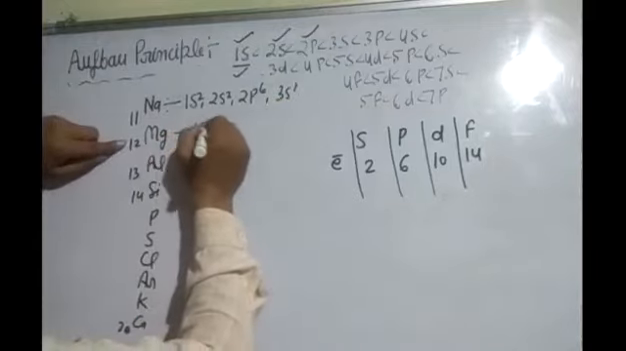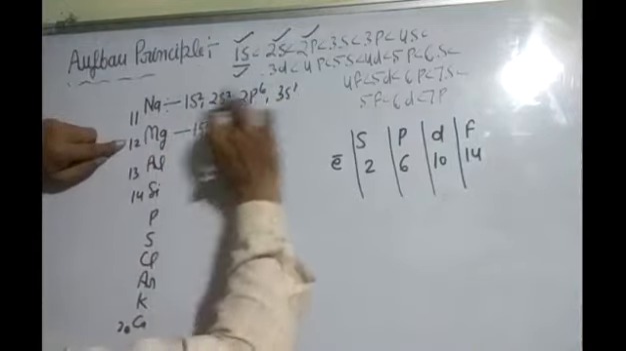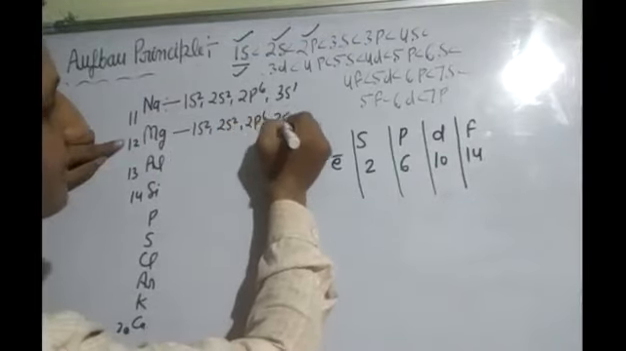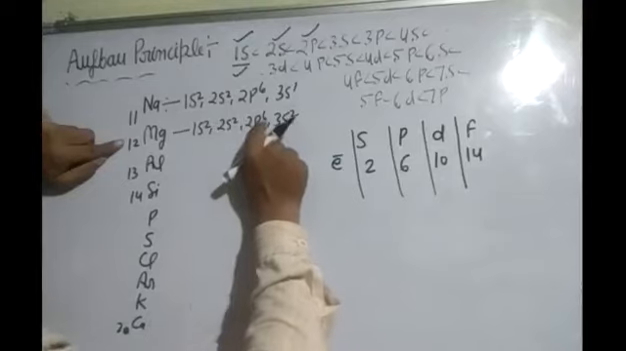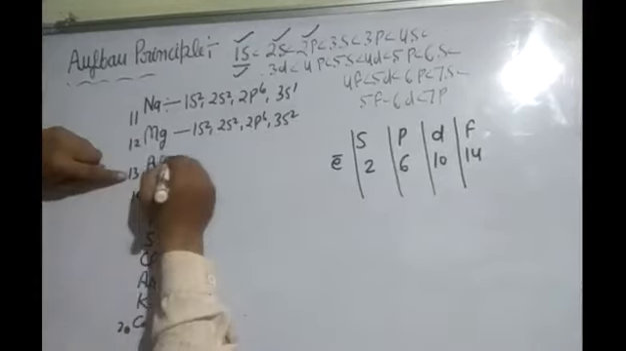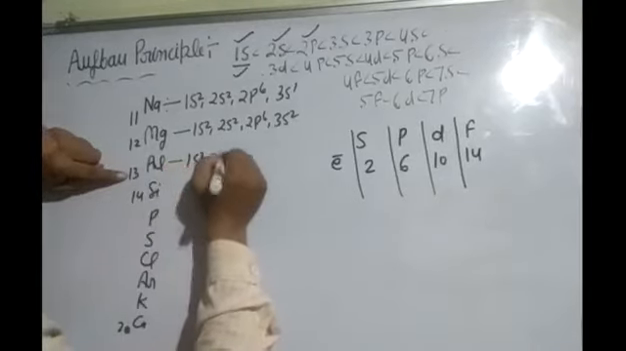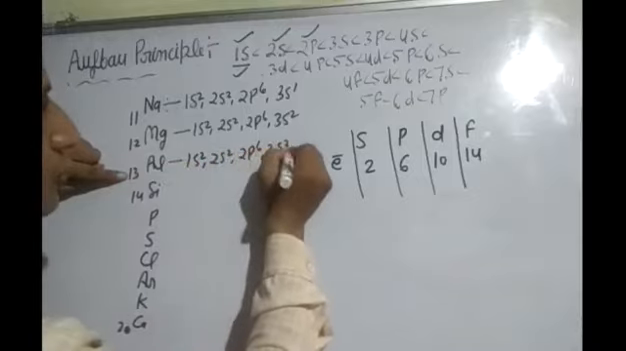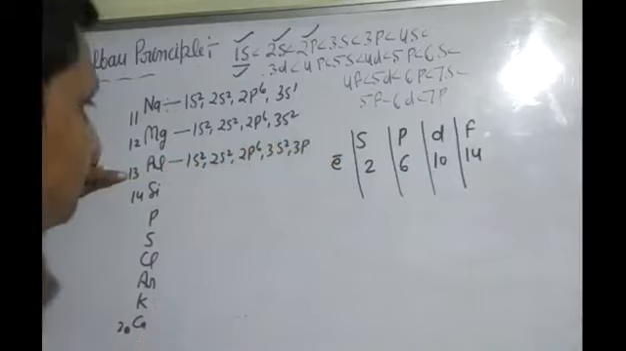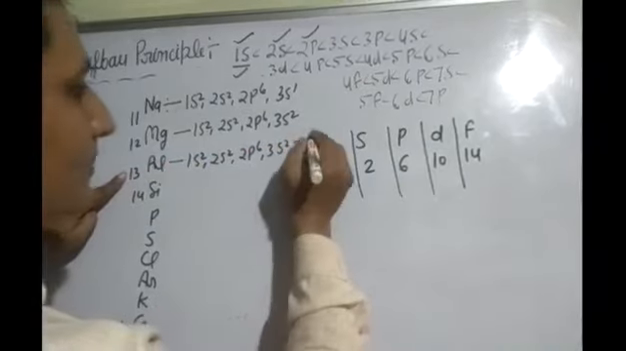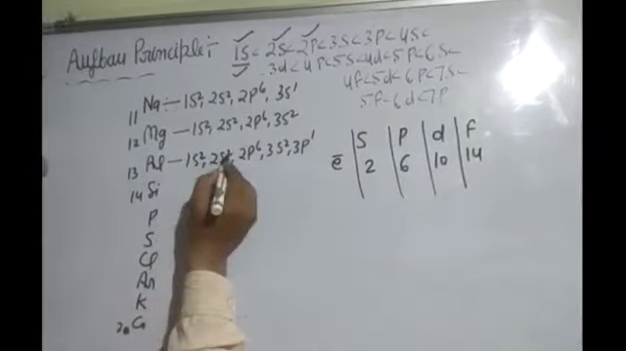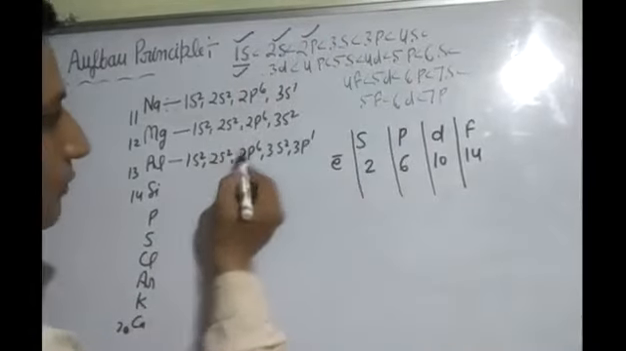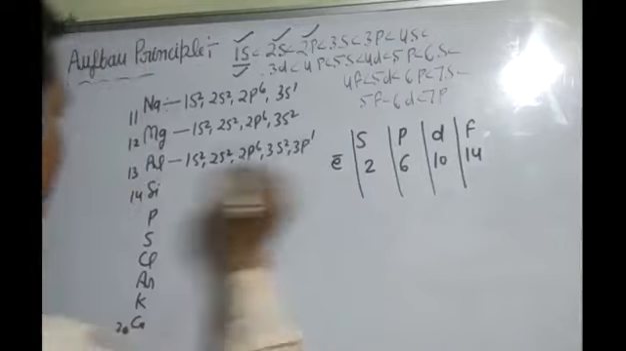Similarly you have to write 1s2. Similarly, dear students, in the same way 2s2, 2p6, 3s2. 2 plus 2 is 4, plus 6 is 10, plus 2 is 12. Similarly 1s2, 2s2, 2p6, 3s2, 3p1. Check. Look here. 1s2, 2s2, 2p6, 3s2, 3p1. 2 plus 2 is 4, plus 6 is 10, plus 2 is 12, plus 1 is 13.